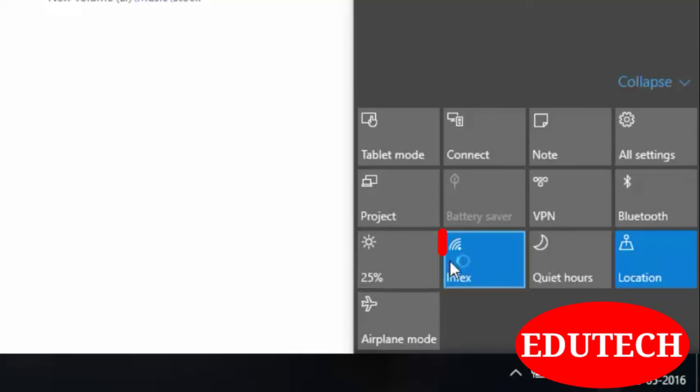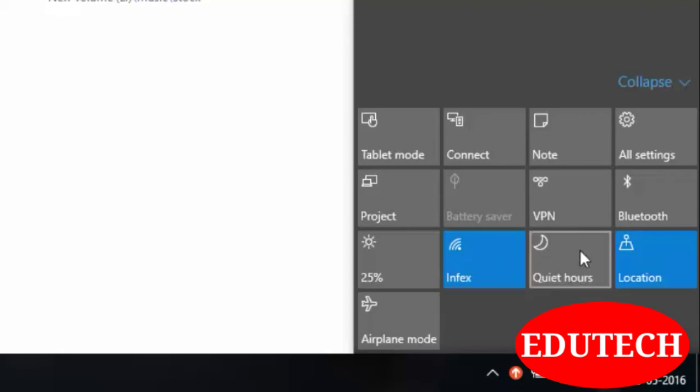This is a Wi-Fi option. If you want to turn on or turn off your Wi-Fi, then this option can be used. Here is another Wi-Fi icon. If you want to change your Wi-Fi hotspot, then this option can be used. But this is just for Wi-Fi on and off purpose.